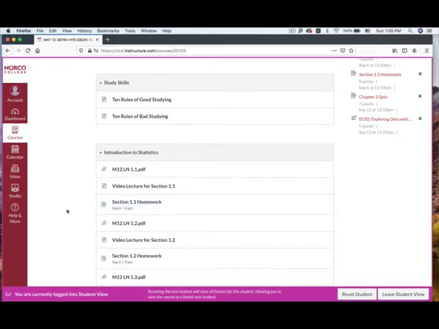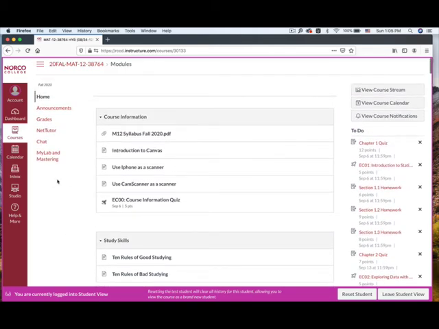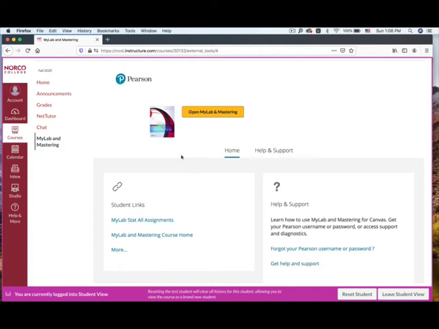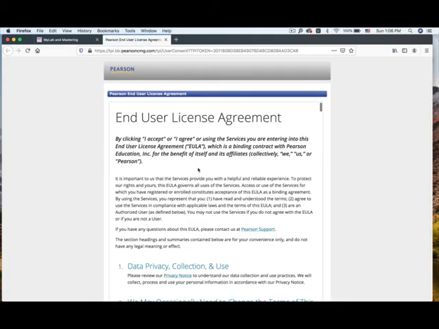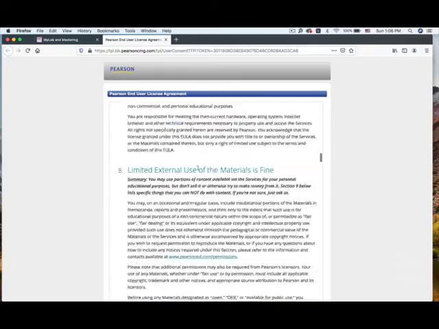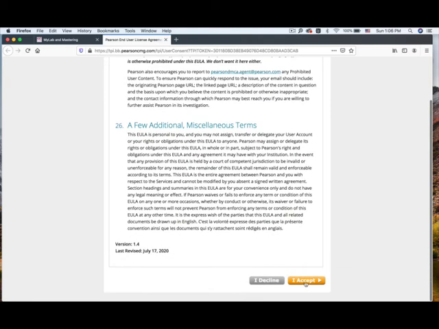Okay, once you're done, you could try working on your homework. But before that, you guys need to buy the access code. So first, you need to register. So go to My Lab and Mastering. Click on here. Okay, this is our textbook, Elementary Statistics by Triola. Click on Open MyLab and Mastering. This is the license agreement. So I accept.